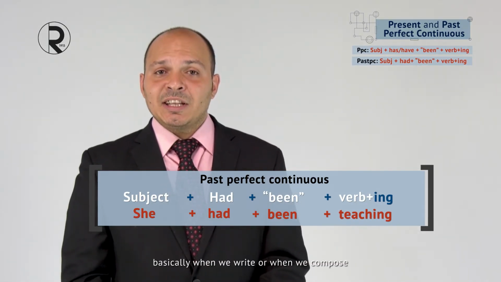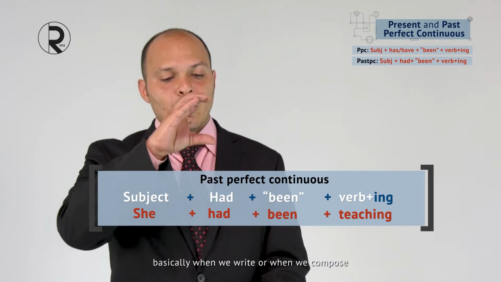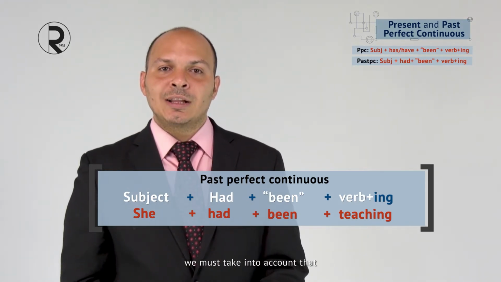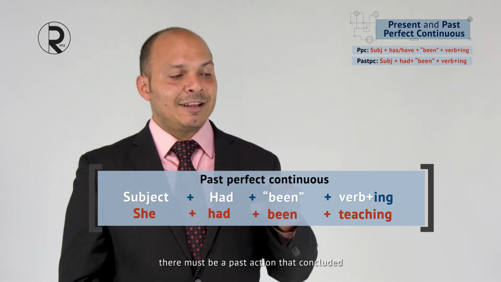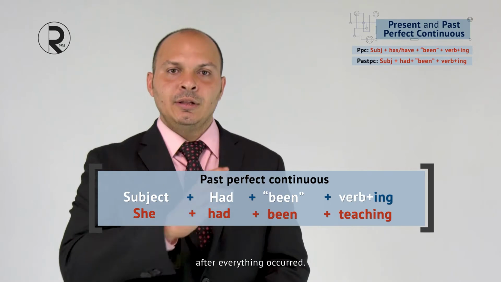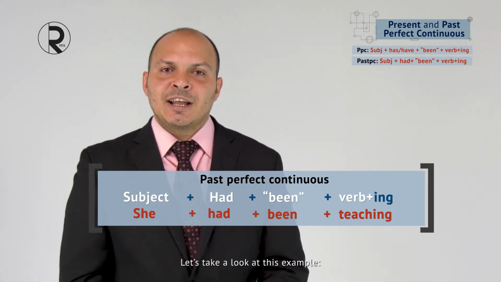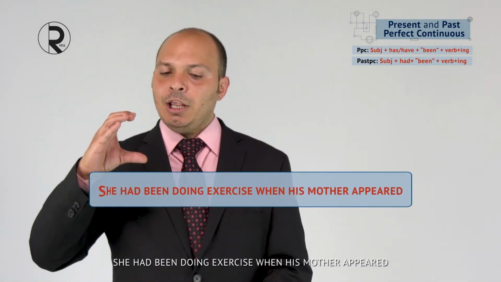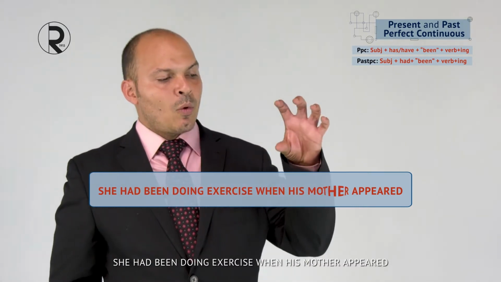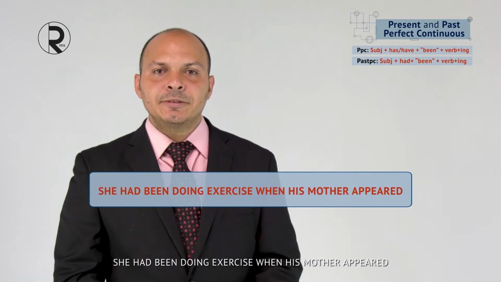Now, basically when we write or when we compose a sentence in past perfect continuous, we must take into account that there must be a past action that concluded after everything occurred. Let's take a look at this example. She had been doing exercise when her mom appeared.